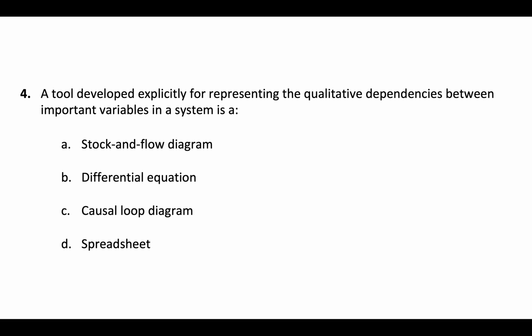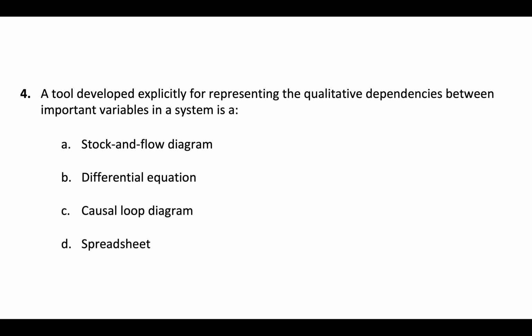All right, almost done with these multiple choice questions, but question 4: a tool developed explicitly for representing the qualitative dependencies between important variables is a... If we look through this, let me say, well, a stock and flow diagram, although there are connections between elements that are depicted in a stock and flow diagram, a stock and flow diagram gives us quantitative predictions of what's going to happen in a system. And so it's not just there to represent the qualitative dependencies, it's actually there to simulate the system quantitatively.